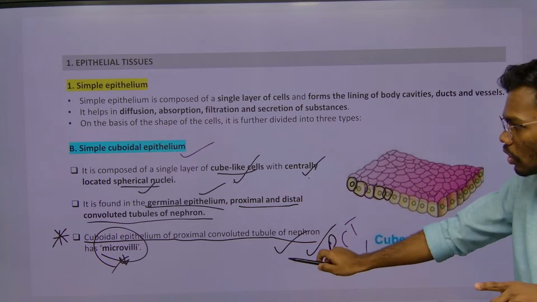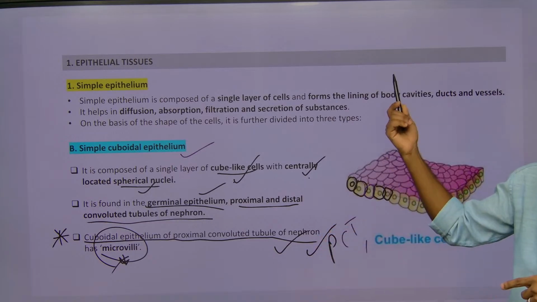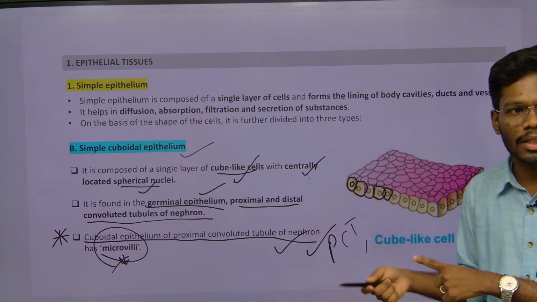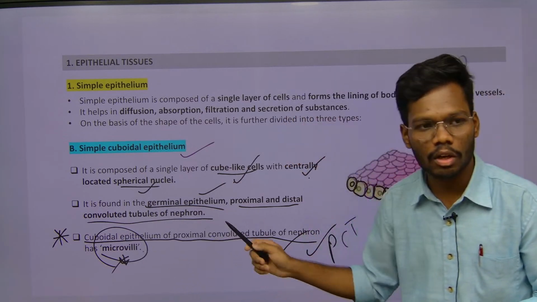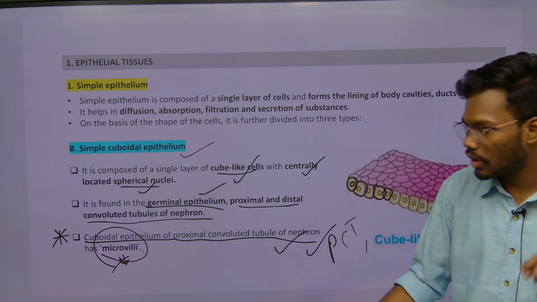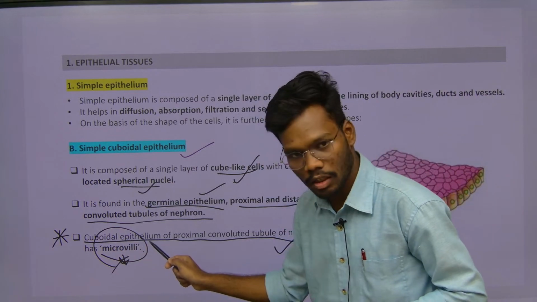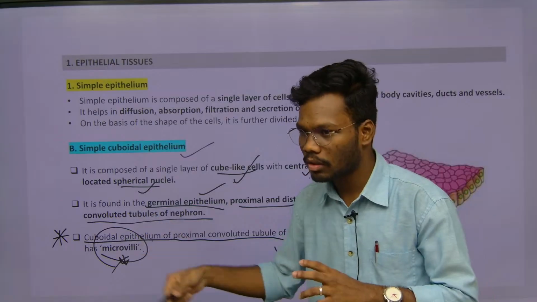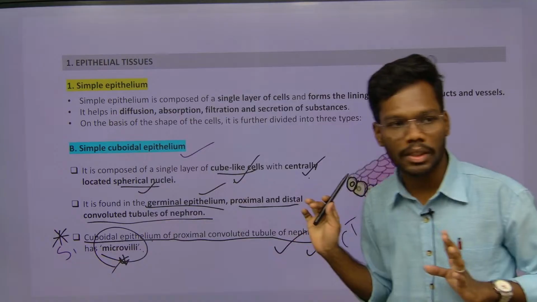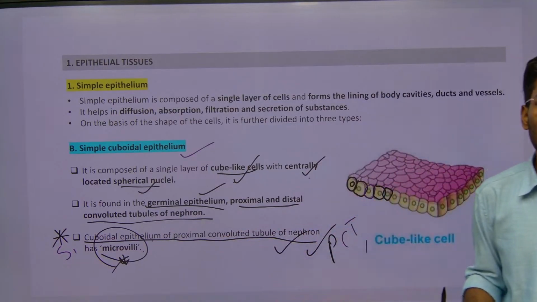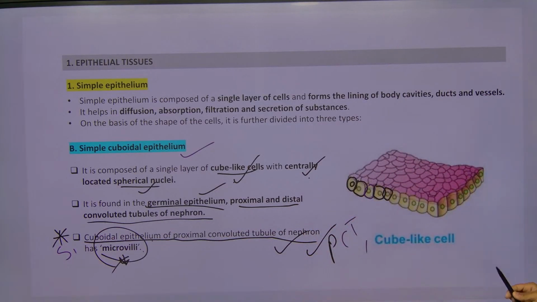So here it is not necessary, but in excretion they will ask what type of cells are present in PCT. We generally remember it is microvilli, also called brush border epithelium, but they will ask what? Cuboidal epithelium or simple epithelium, or some kind of options they will give. You need to remember simple cuboidal epithelium which has microvilli, also called brush border cells. That was the thing you need to remember.